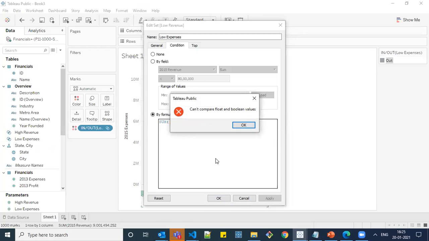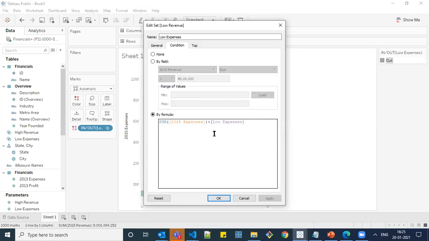Click on apply. Low expenses, let me check. Sum of